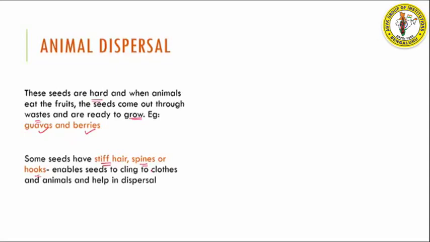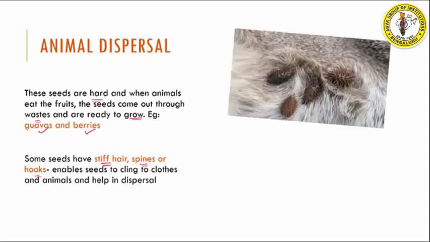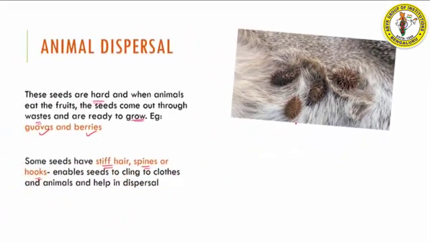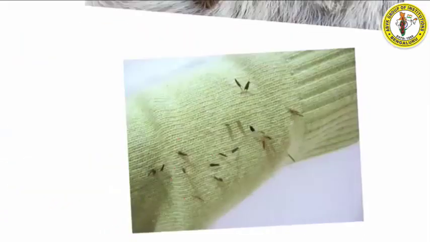Now if you see the picture here, you will understand. This is nothing but a seed that has spines and it is clinging on to the fur of an animal. So along with this animal, wherever the animal moves, the seed is also being transported. The same thing, if you see here, this seed has hook-like structures because of which it is clinging on to clothes, right? Once it sticks to the clothes, it will move wherever this human being moves. So it is also being transported. So this is a method in which dispersal is got through animals.